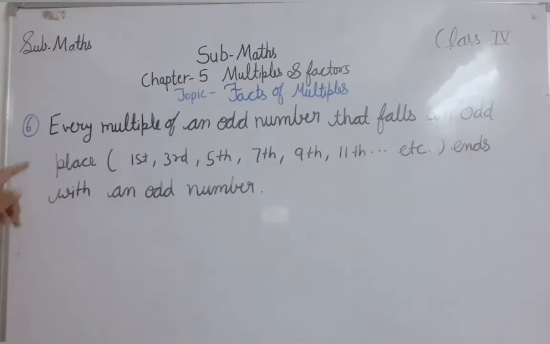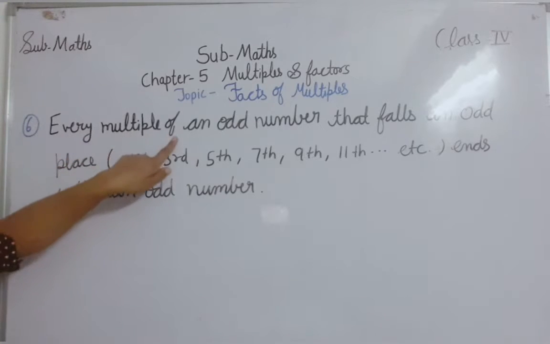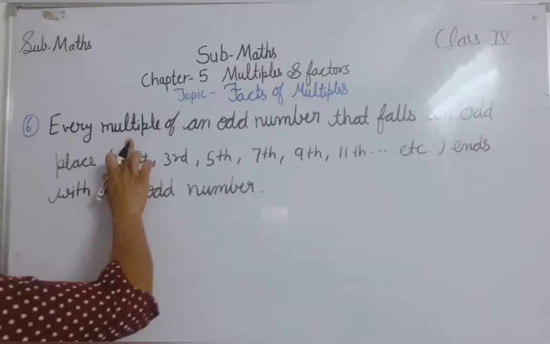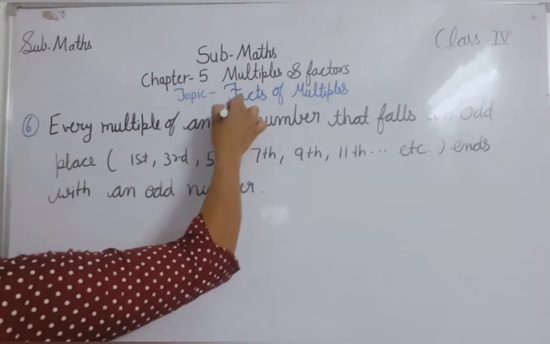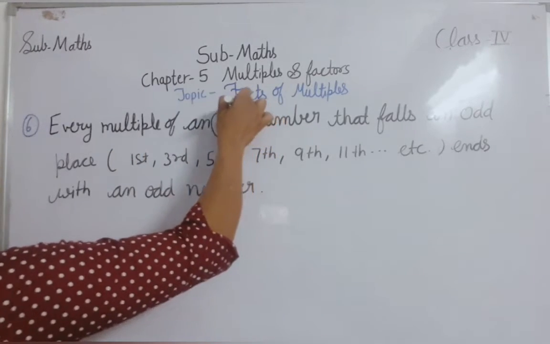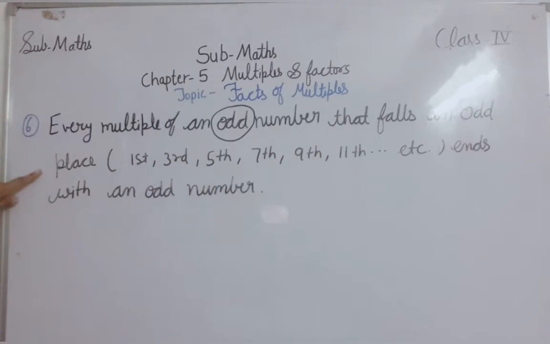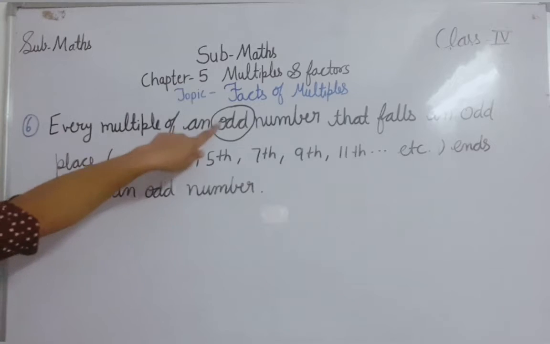Now let's see the sixth fact. Look, the sixth fact is: every multiple of an odd number that falls in odd places ends with an odd number. So let's understand it.